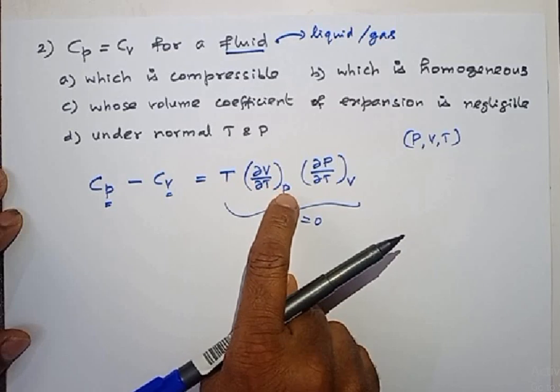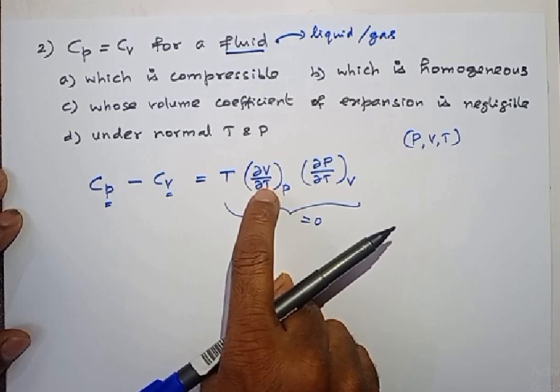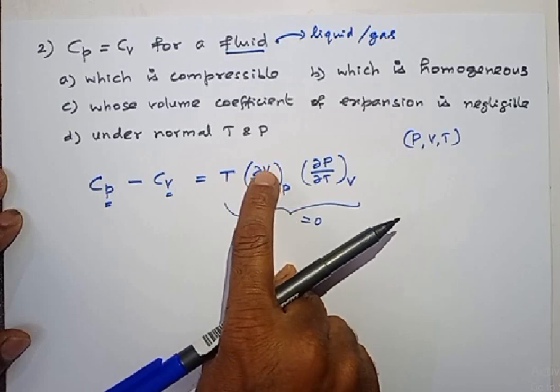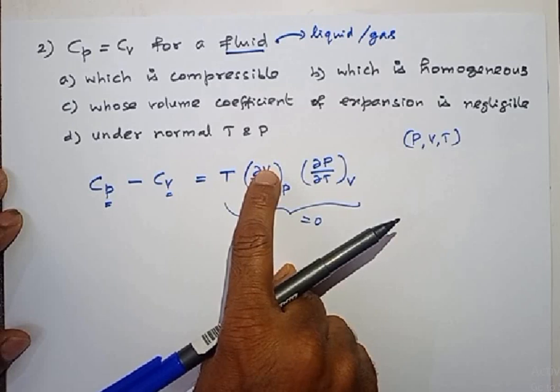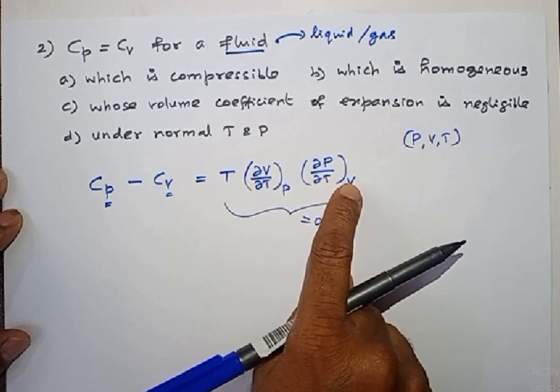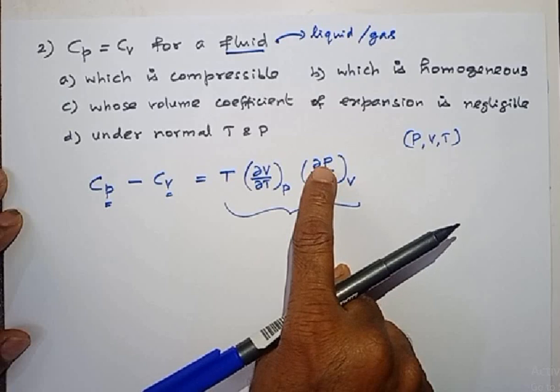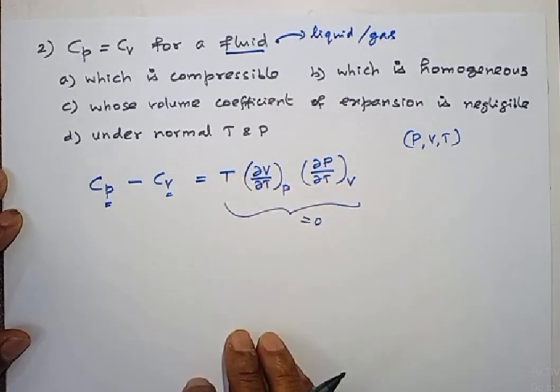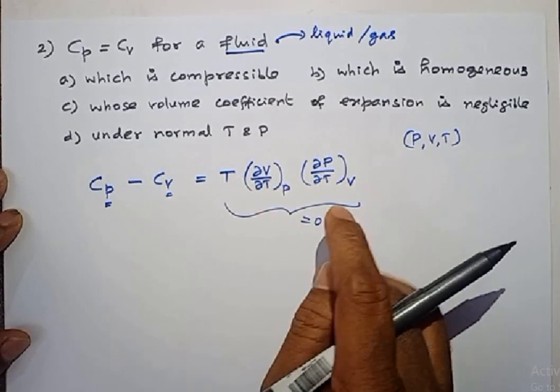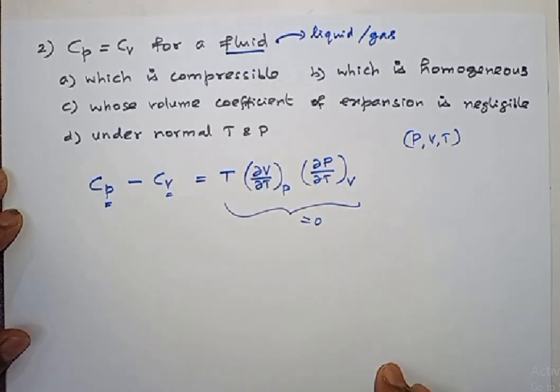At constant pressure, if you increase temperature, volume will increase. Or by keeping volume constant, if you increase temperature, pressure will increase. So I have three terms here. If any one is 0, automatically the right hand side becomes 0.